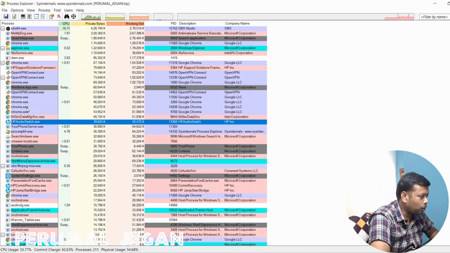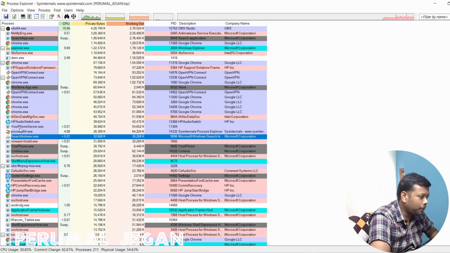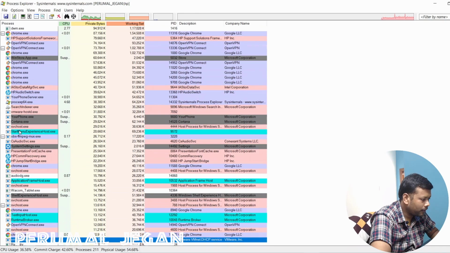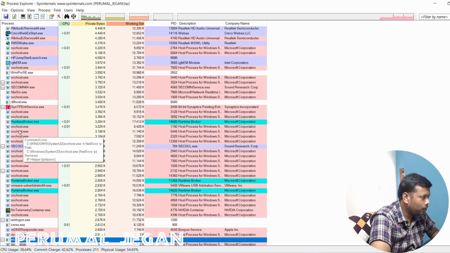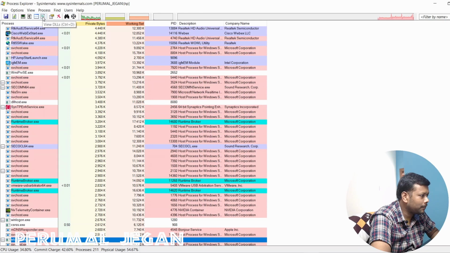I opened the browser. See, I opened the particular process. It created a process for itself. And also we can perform certain actions on each and every process.